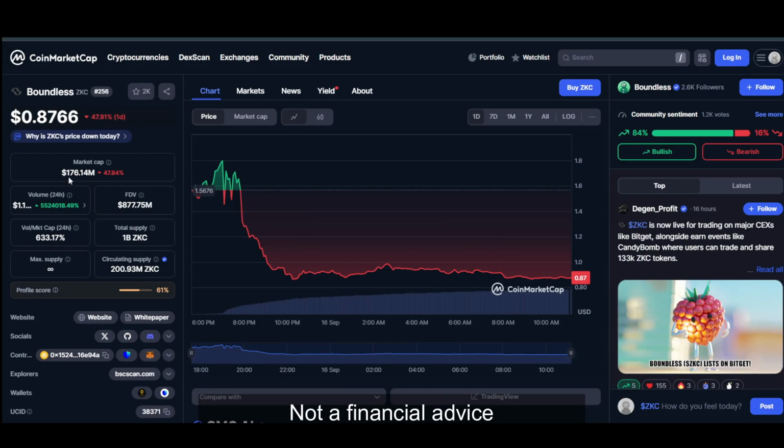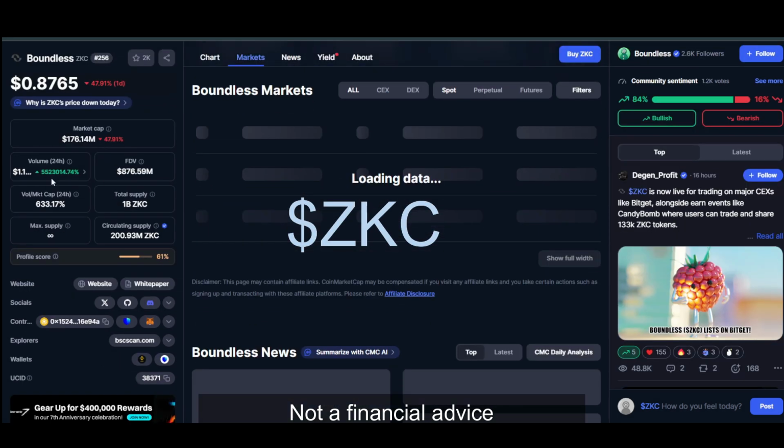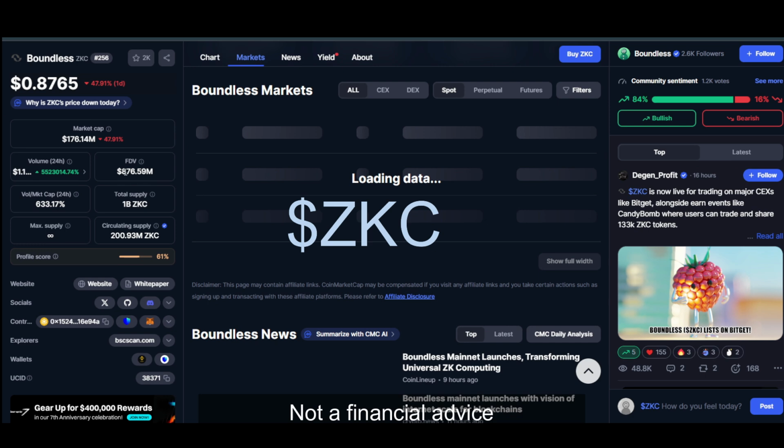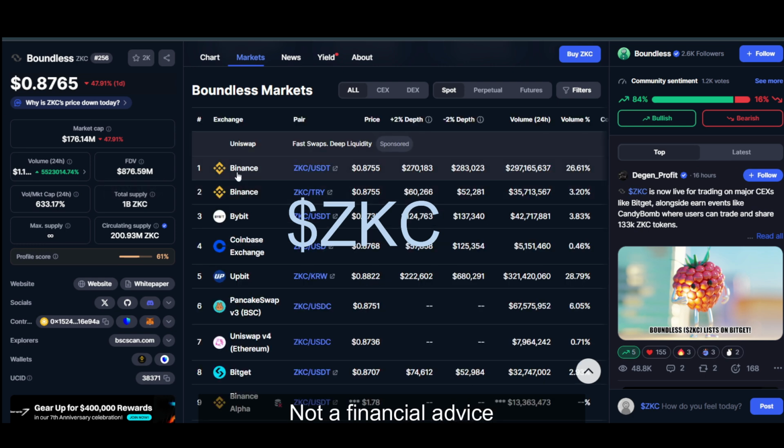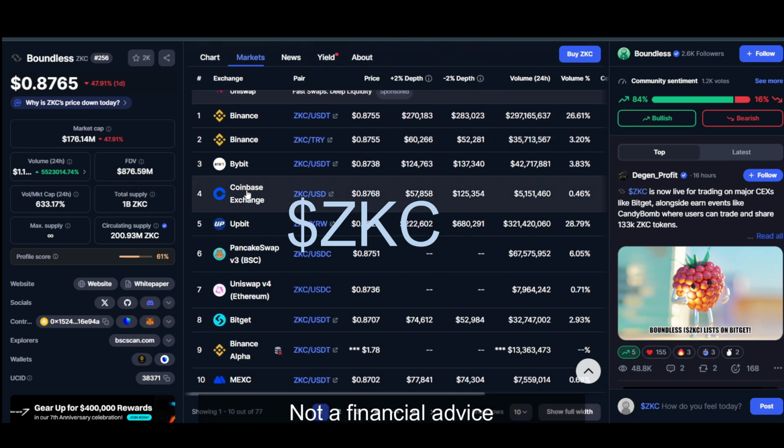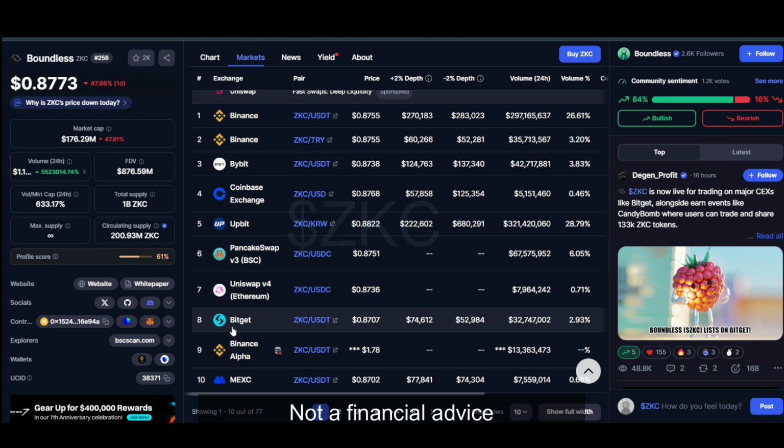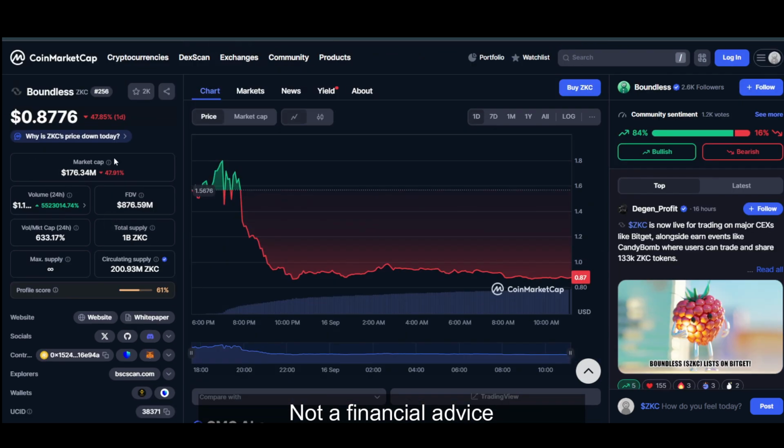So today we're looking at Boundless. The ticker is ZKC. The token just launched and it is already available on pretty big exchanges. We have Binance here, we have Coinbase, we have Upbit, and we also have Bybit and some more. So this was a pretty massive launch, I would say.